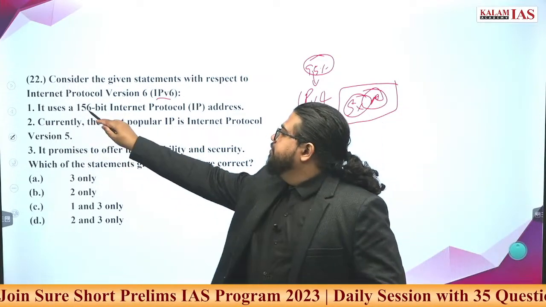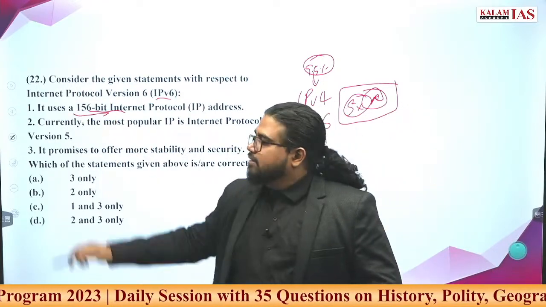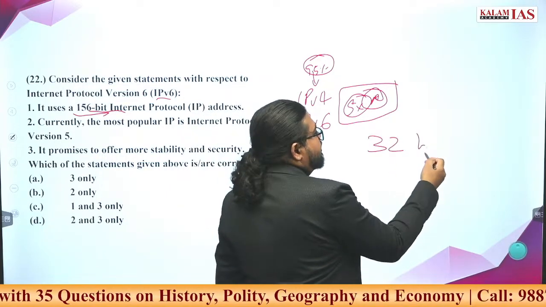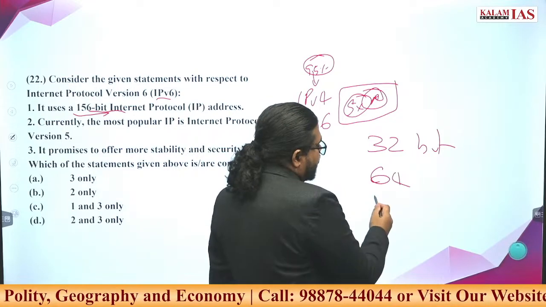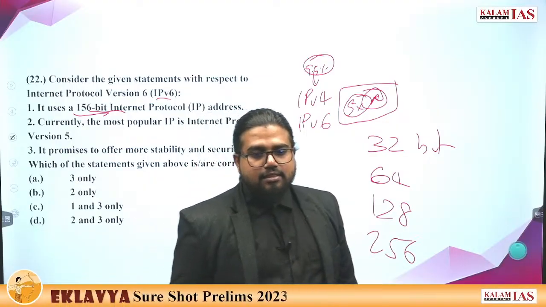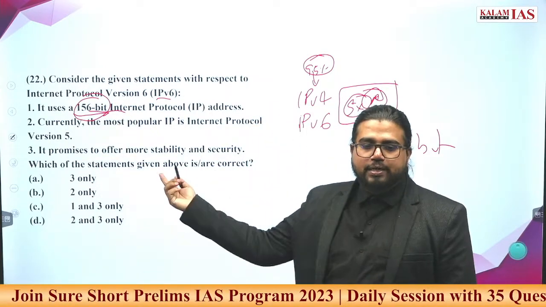Now it uses a 156-bit internet protocol address. See, bits work in multiples of 32. Either you will see a 32-bit system, or a 64-bit system, or 64, 128 or 256. It goes like this. 156 is quite a random number from a bit perspective.